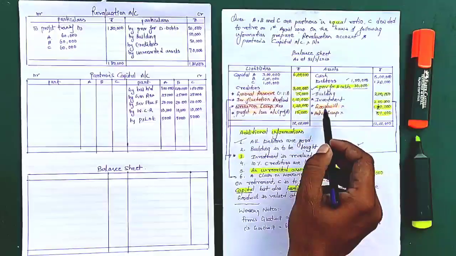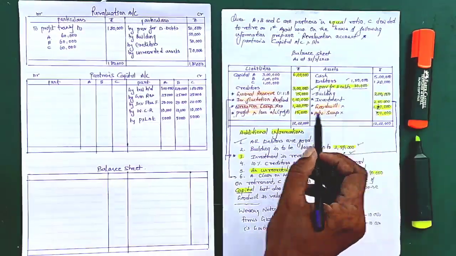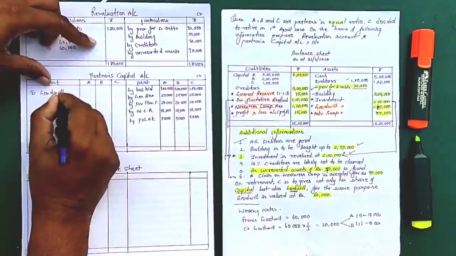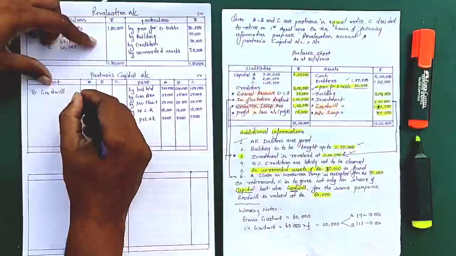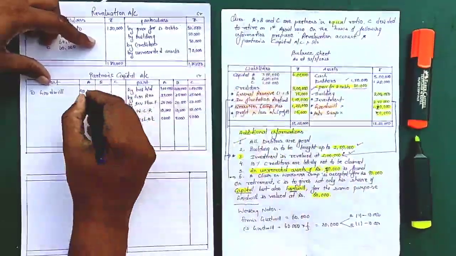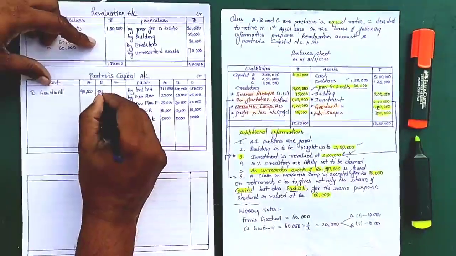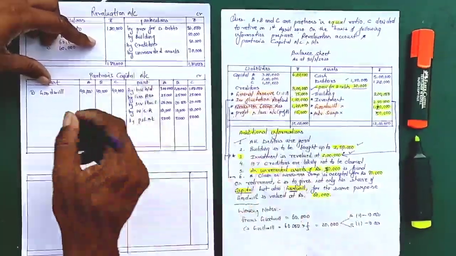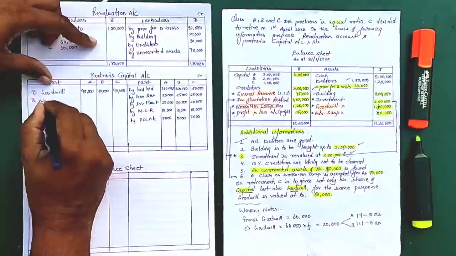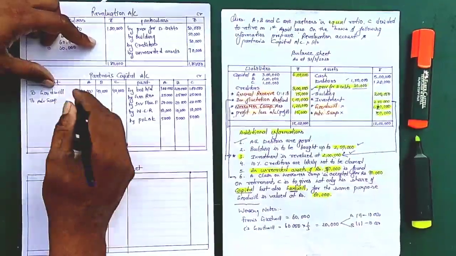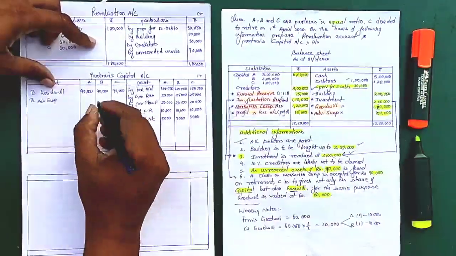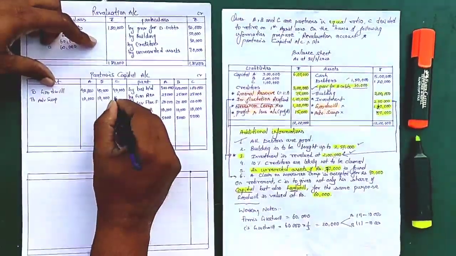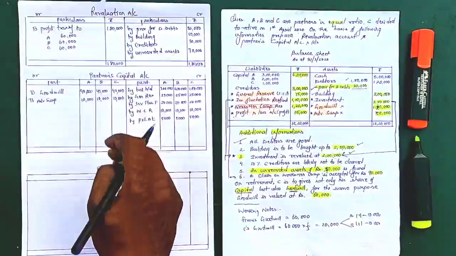Now next is on the asset side. If you see, one is goodwill, so we'll write it off. So we'll write to goodwill, and goodwill is 1,20,000, so it will be distributed equally because ratios are equal, that is 40,000 each. Now next is advertisement suspense. This is deferred revenue expenditure. So before a new partner comes, we have to write it off. That is 30,000, so it will be distributed equally, that is 10,000 each.